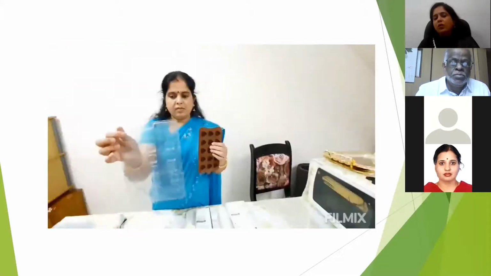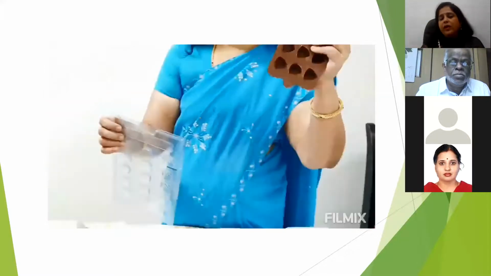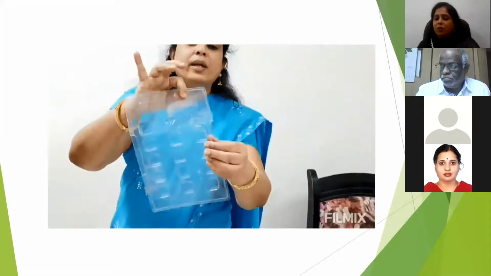And as I told you, you have silicone mold and you have plastic mold. Plastic mold, many times it breaks and it is a little difficult while demolding. Demolding means removing the chocolate from the mold. When you're removing the chocolate from the mold, silicone mold is very easy. When I'm doing the demolding, you will see. Plastic molds are very difficult, and in that process, you can see it is broken.